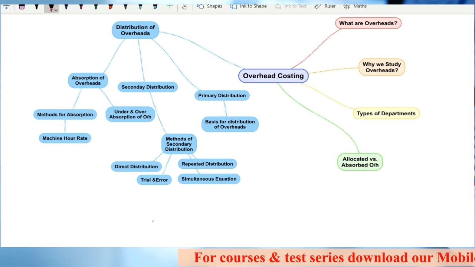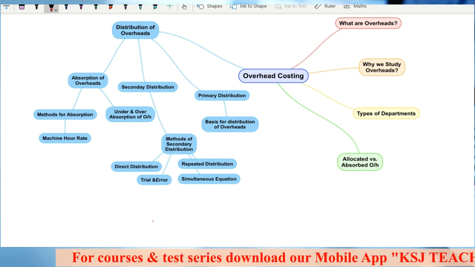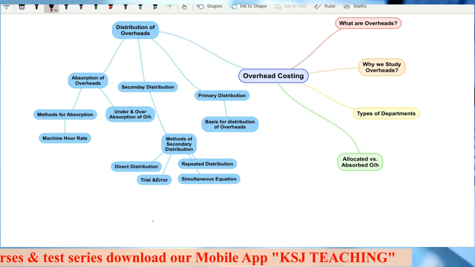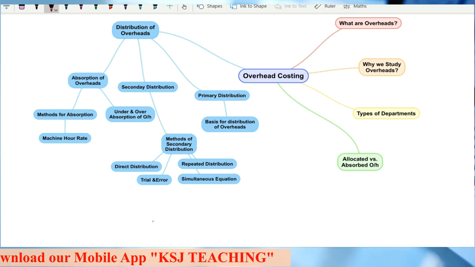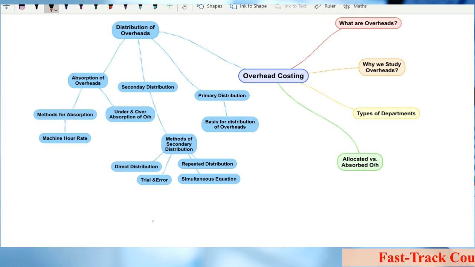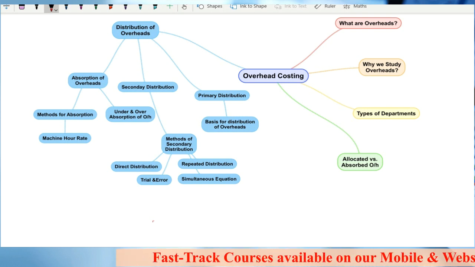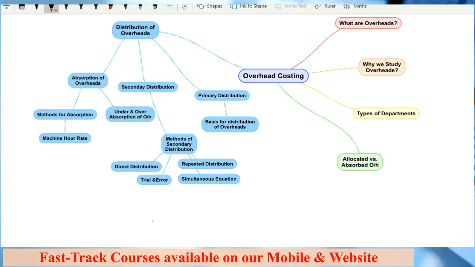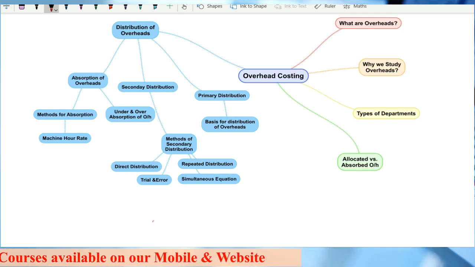So we are going to start with this chapter, and this chapter is definitely going to take some time. We'll do it slowly, we'll do it properly with each and every concept. The conceptual clarity in overhead costing is very important. In fact, in every chapter it is important, but this chapter holds a special importance.